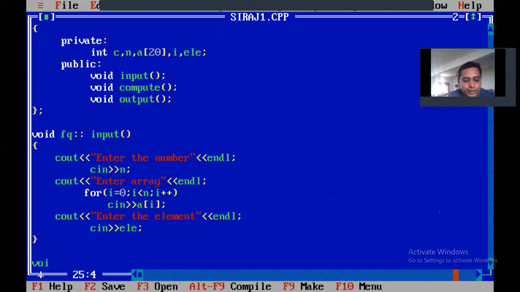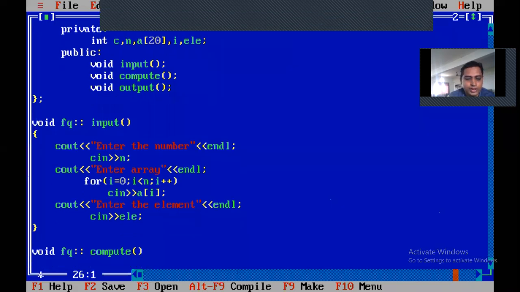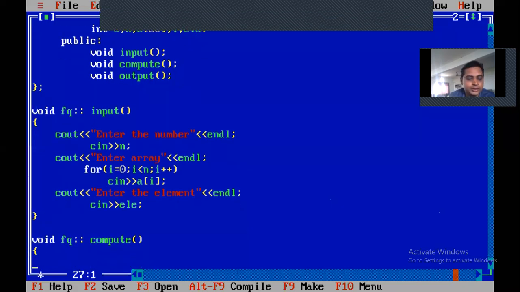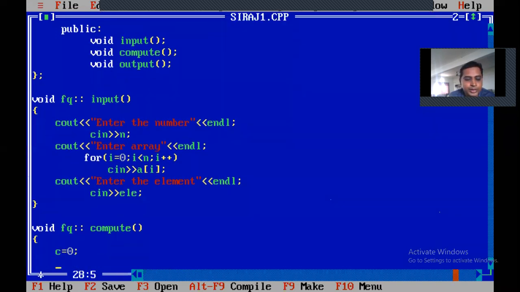Okay. Now next, void compute. So void FQ same as it is, scope resolution operator compute. Enter, open brackets. So compute, as you know, C equal to 0. Enter. For I equal to 0, semicolon, I less than n, semicolon, I plus plus. Okay.